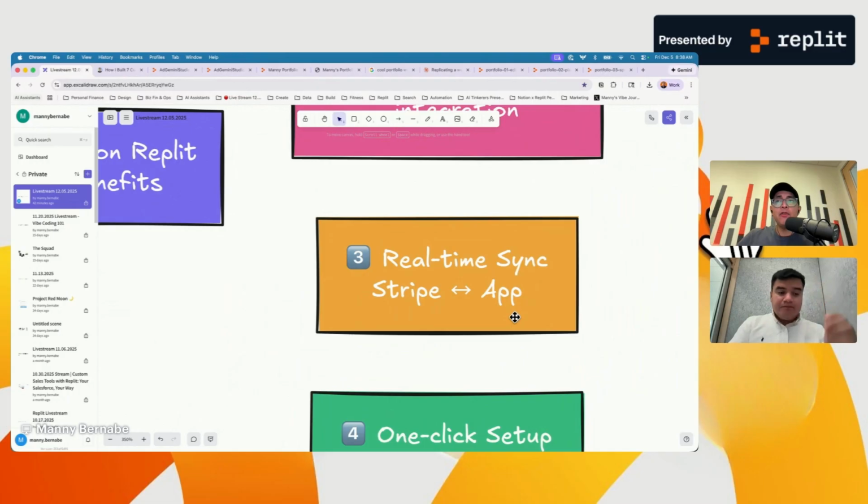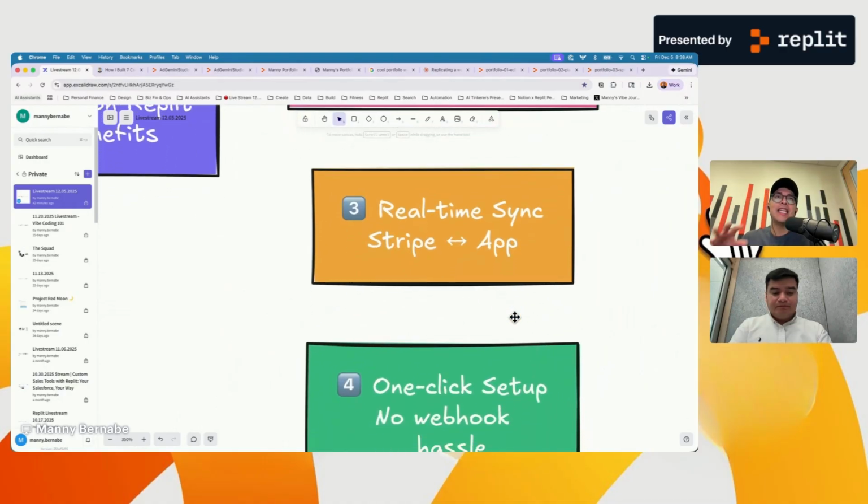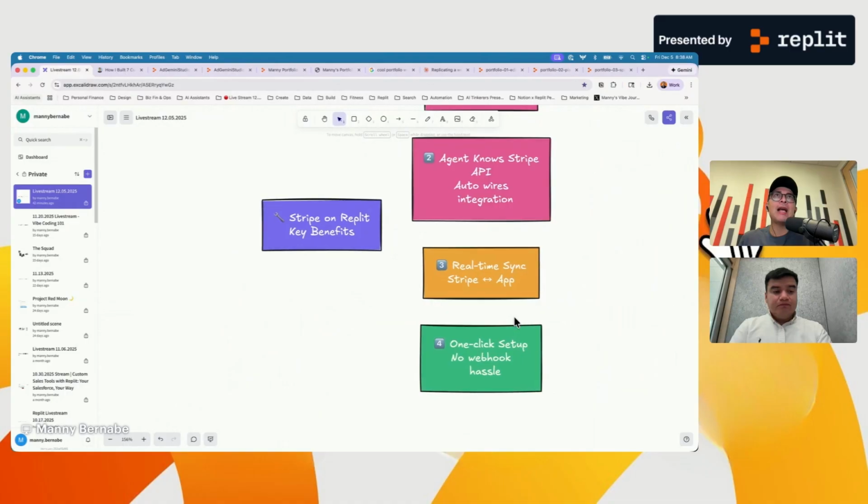So if we go back to that example of the storefront, if you have listed prices on different objects in your storefront and you go to Stripe and change the price for an item, it will reflect back in your Replit application. That type of sync and handshake between Stripe and the application, I think, is going to make it easier to maintain your applications.